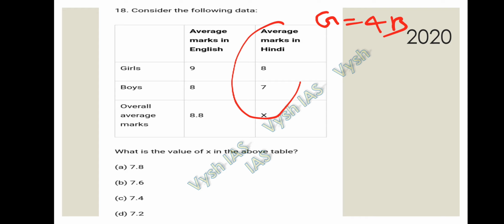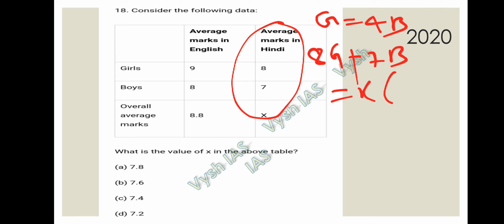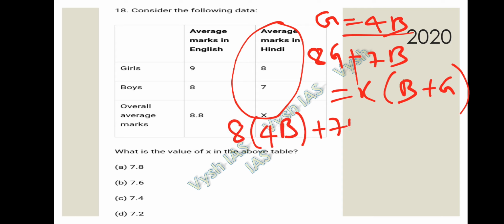So let's solve the same way with this. 8G plus 7B is equal to x into B plus G. Let's substitute the value of G in this equation. So when you substitute the value of G, 8 into 4B plus 7B is equal to x into B plus 4B, that is 5B.